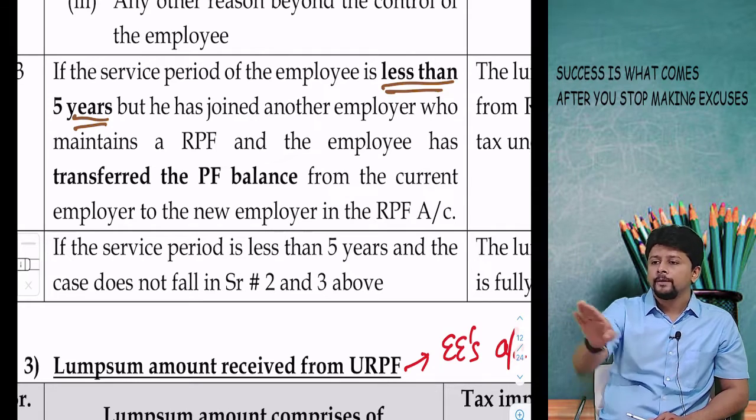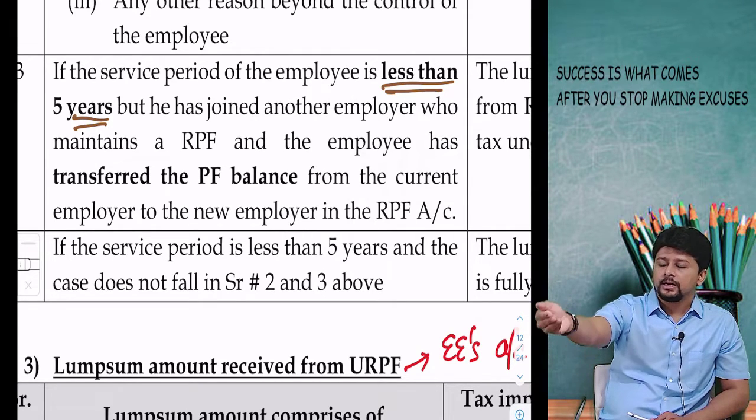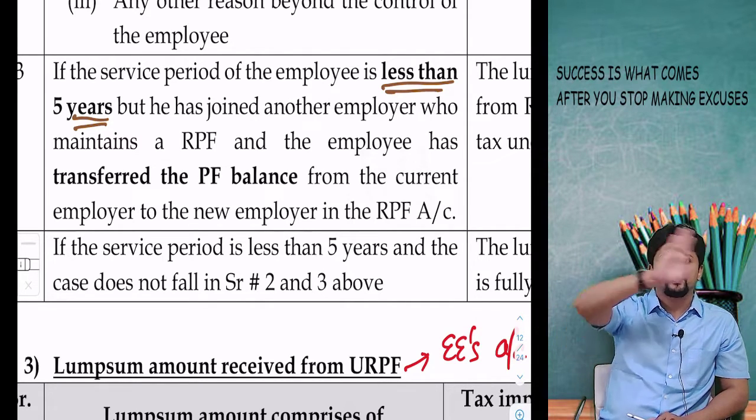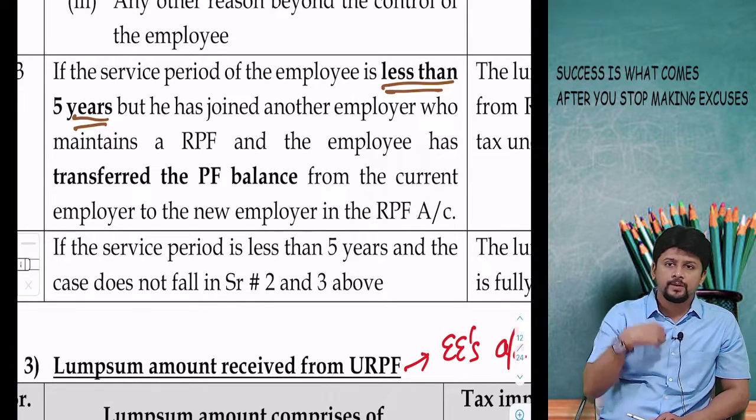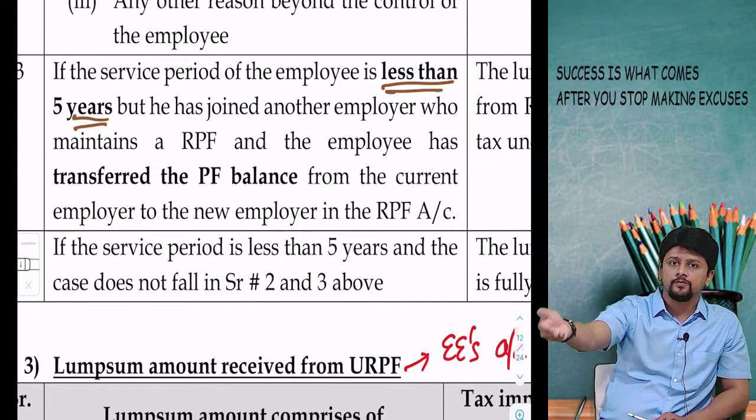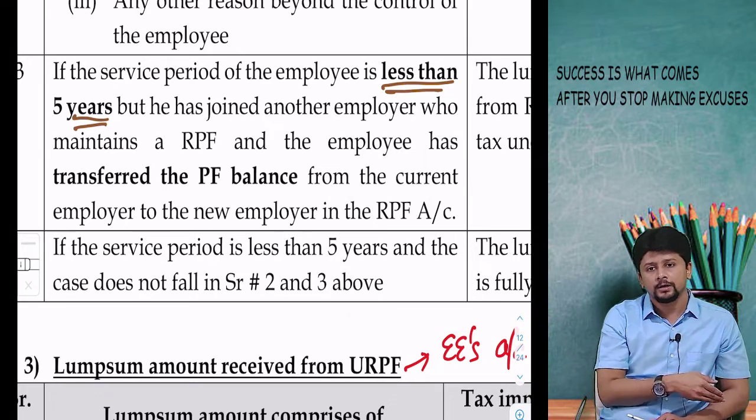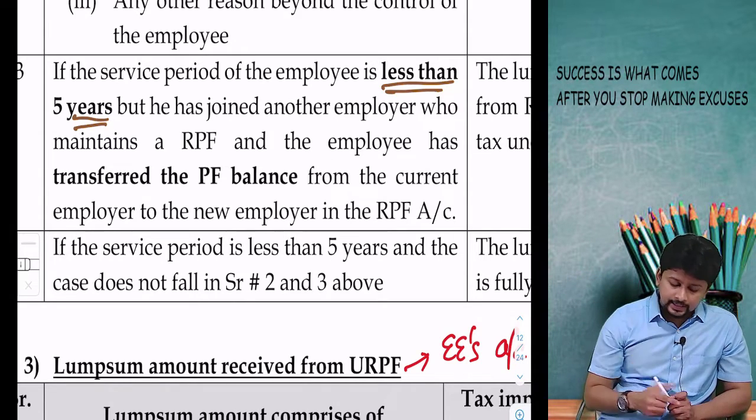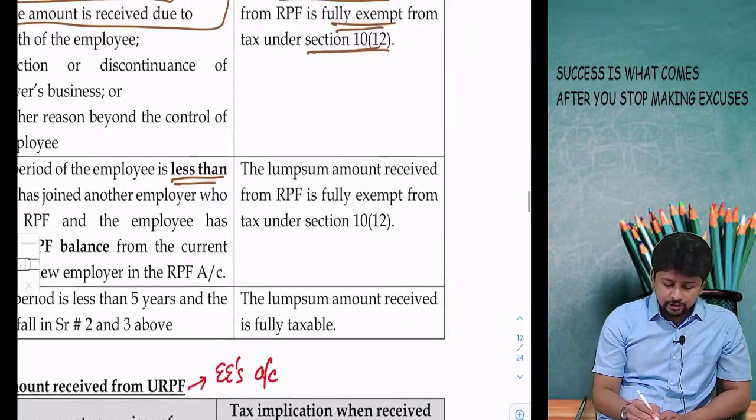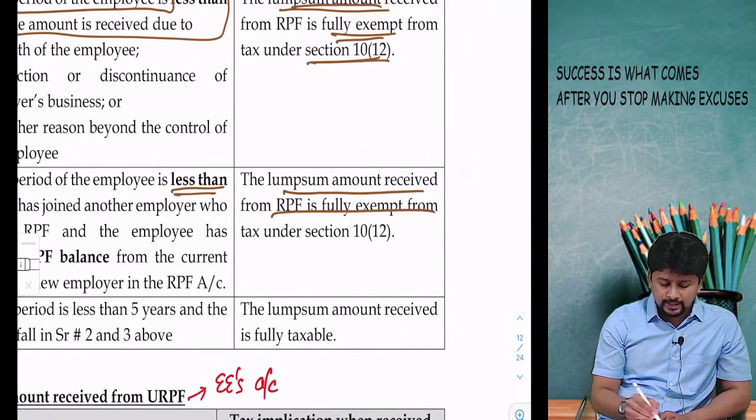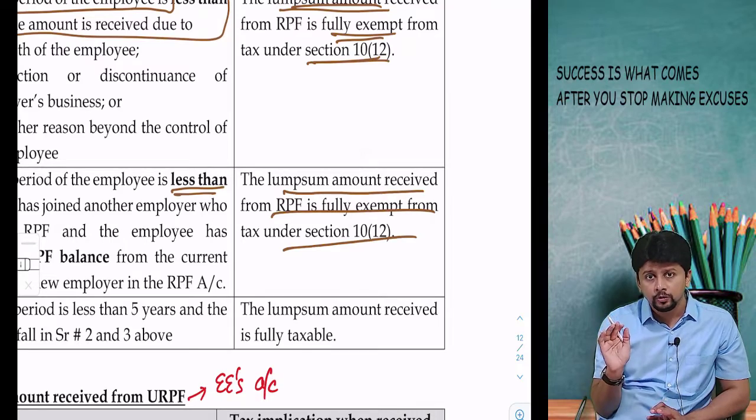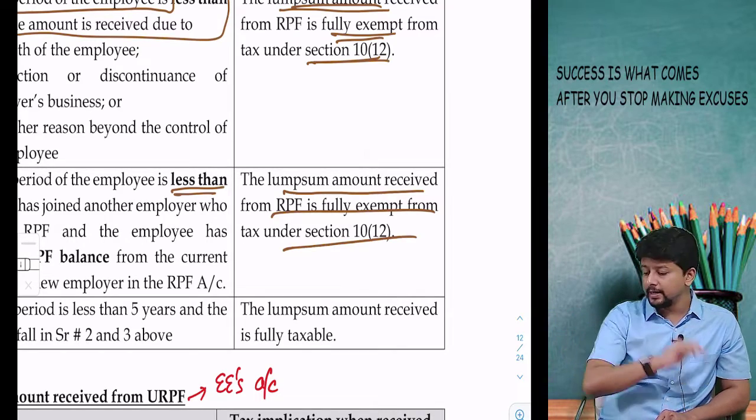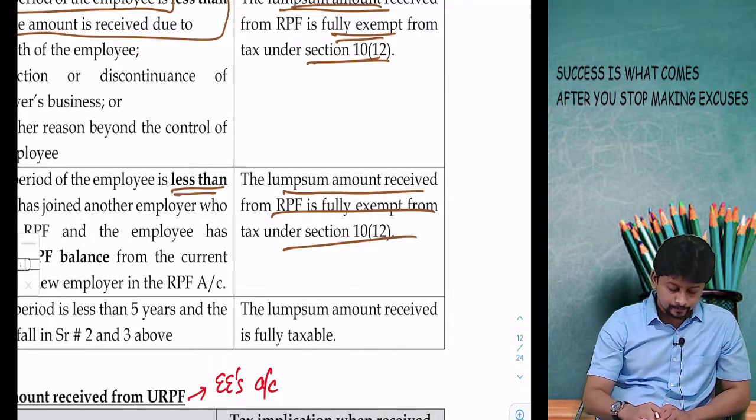So what do? You tell TCS, transfer this RPF money into Wipro's RPF. The RPF maintained by Wipro, you will transfer the money from one RPF account to another RPF account. So the money is still revolving in an RPF account only. Then you will get an exemption. Lump sum amount will be fully exempt. No tax will be charged from you when you transfer the money from one RPF account to another RPF account.